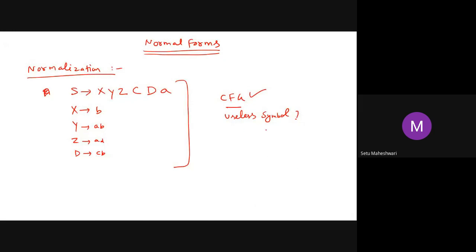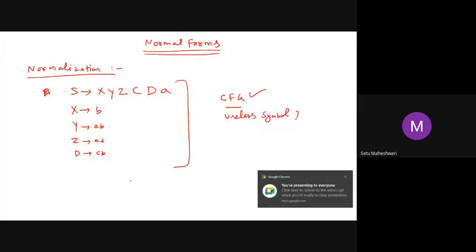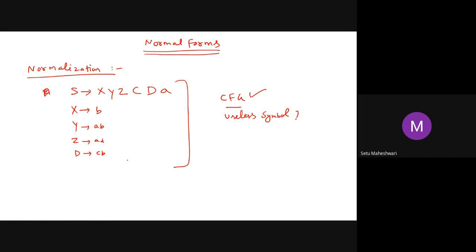No, sir. There's no useless symbol. All symbols are both generating and reachable. Now, can you find any unit production in this? No, sir, there's no unit production at all.